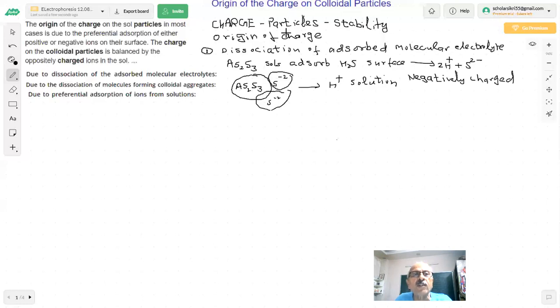The charge on the colloidal particle is balanced by oppositely charged ions in the sol. This is the dispersed phase, and the solution is the dispersion medium. The medium will have a charge opposite to the charge on the colloidal particle, so that the overall solution is always neutral.